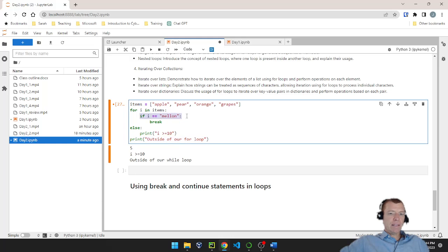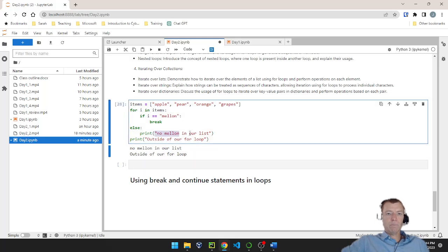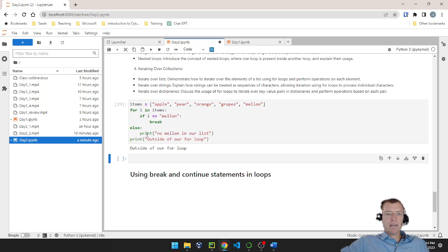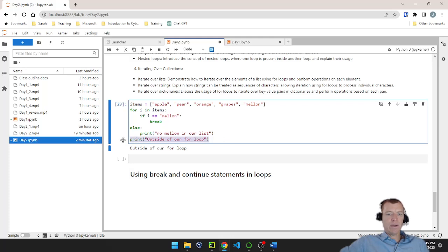If I don't find melon in my list after I've gone through all 4 items, the next line of code will print no melon in our list. And because there is no melon in our list, we printed out no melon in our list. Let's go ahead and add melon. And now when I run it, you'll see it does not print this because it hits this break statement when it gets to the melon item. This break statement jumps outside of the for loop down here at this print statement.